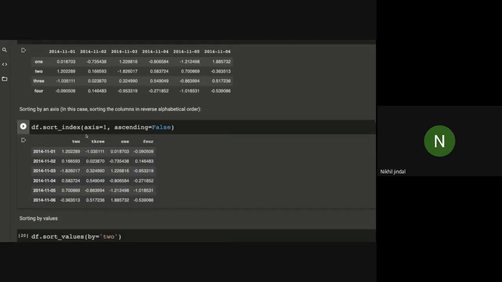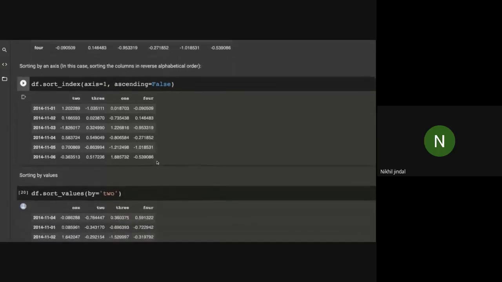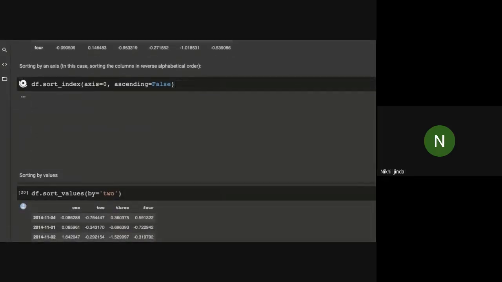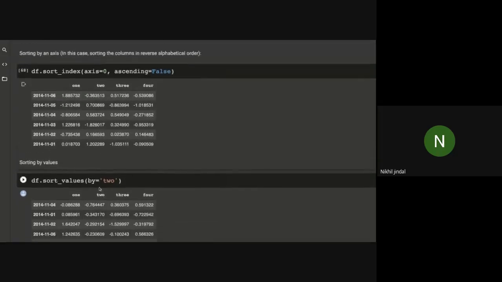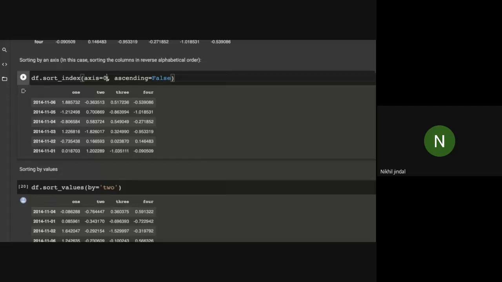So you can see it is sorted in descending order. Similarly, if I change axis equals to 0, you can see 1 is shifted to the last row, and 6 is shifted to the first row because it is in descending order. Let me change it again.